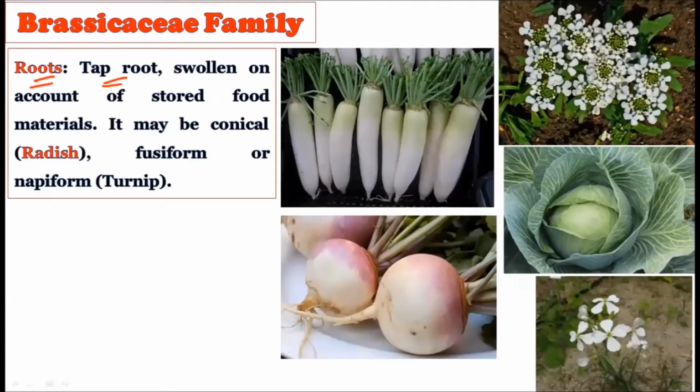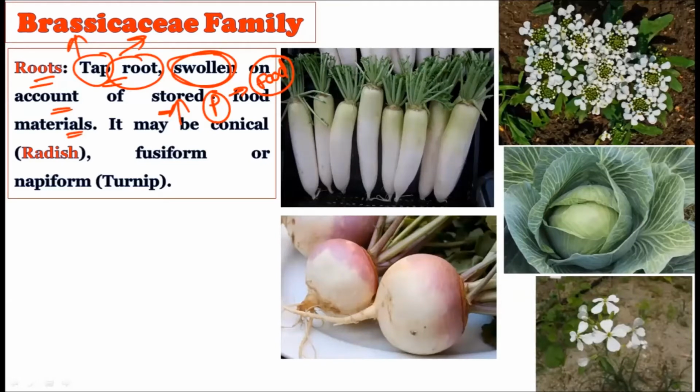See, the taproot system is there solely on account of the storage of food material. We have the taproot system in the Brassicaceae family, and this taproot system, the majority of the time, gets swollen. Why? To store the food material. Whatever food material is created in the photosynthetic process, some members of this Brassicaceae family store it in their roots. That is, the roots get swollen, and all the food material gets stored in this particular root. It may be conical in shape.